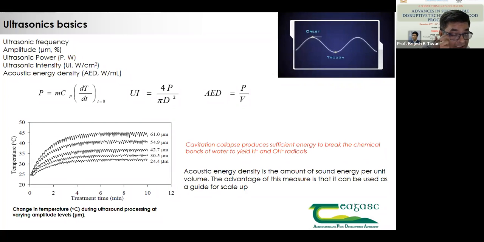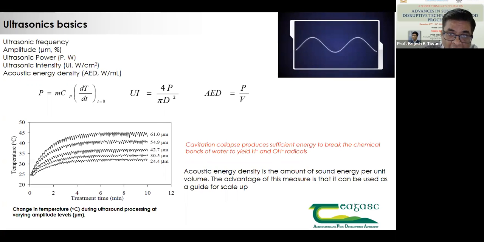However, when we look for applications, most of the ultrasonics we try to focus only on an easier way of obtaining energy in a relative form for that particular system. Another form of it is acoustic energy density, which is the amount of sound energy per unit volume. The advantage of this measure is that you can use it as a guide for scale up. So if you're using 1 liter, you need 0.4 watt per ml. That means for 1000 liters, we can back calculate how much energy is required, and then based on that we can choose the equipment. So that's one of those simple ways of measuring power level.